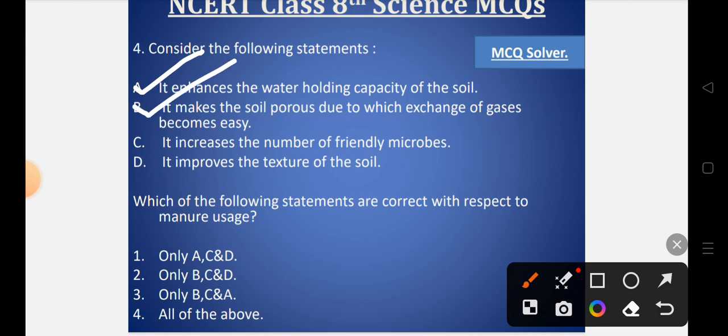Also, it increases the number of friendly microbes. So C is also correct. And also it helps in improving the soil texture. When it comes to increasing the soil fertility, at last the soil texture also gets improved. So D is also correct. So all the statements above are correct. Hence, the correct option will be option number 4, that is all of the above.